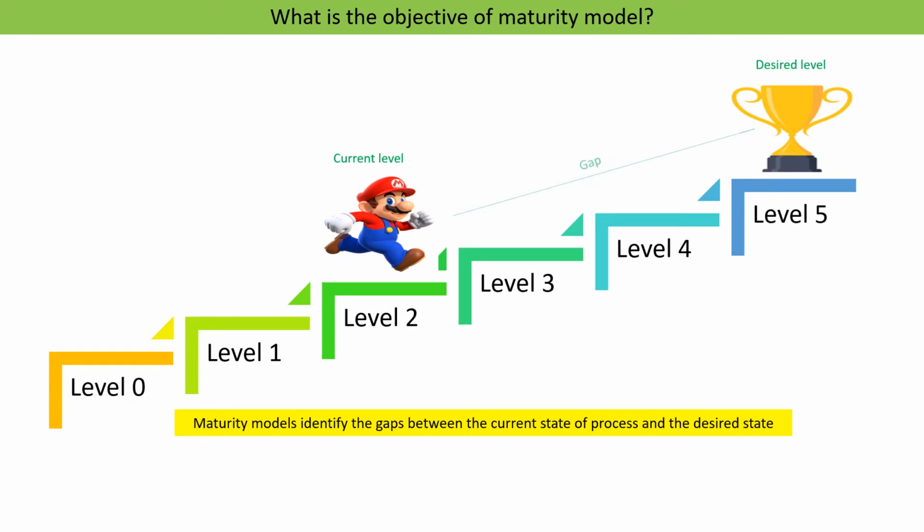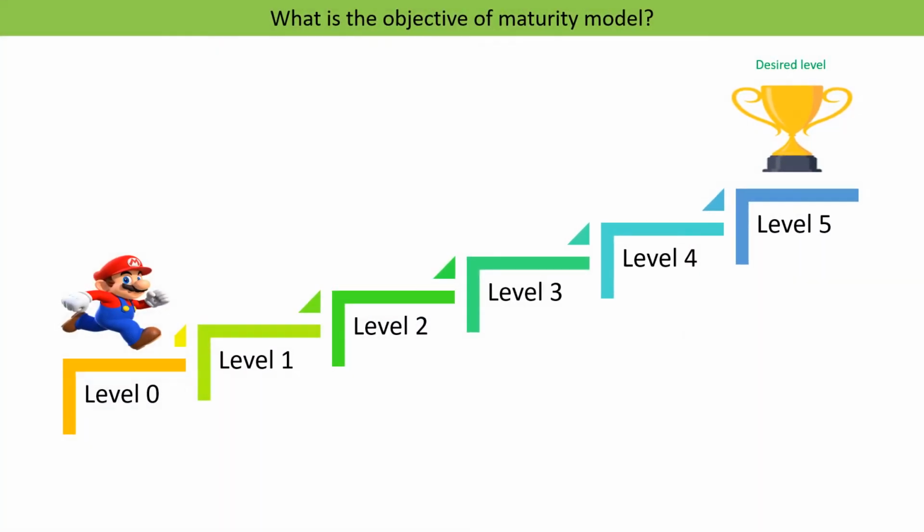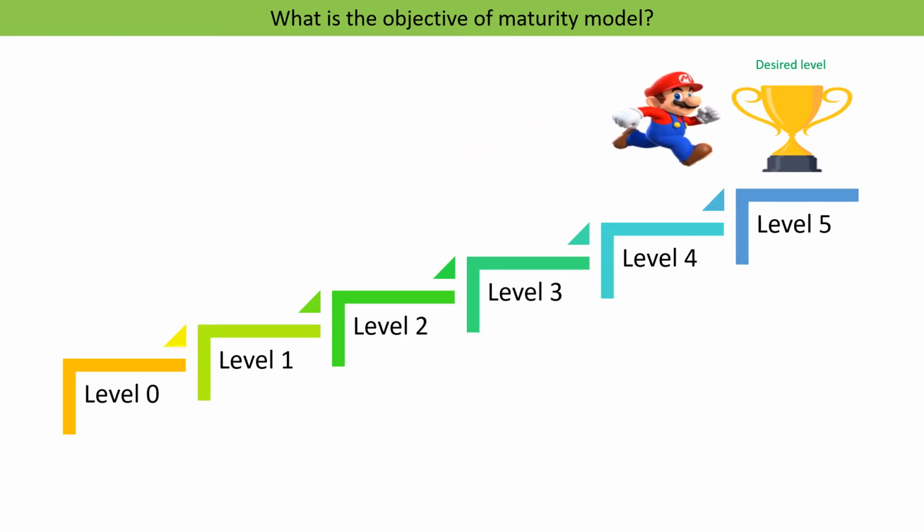So you need to identify the gap between level 2 and level 5, and then the organization needs to take the necessary actions for improvement to reach level 5 from the current level of level 2. In short, the objective of maturity model is constant improvement, continuous improvement.